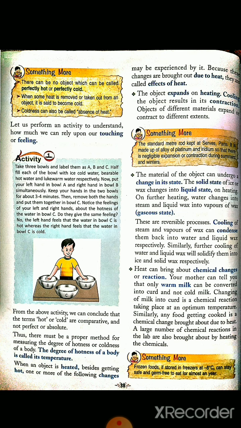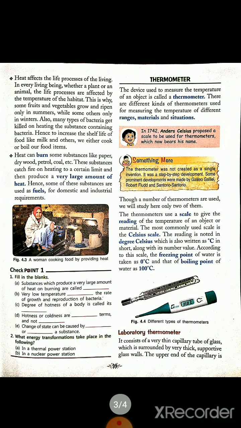Now the next effect is that heating also affects our life process. In our everyday life we can observe that, whether a plant or an animal, the life processes are affected by the temperature of the habitat, right?